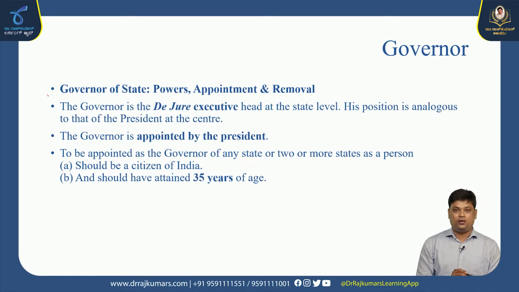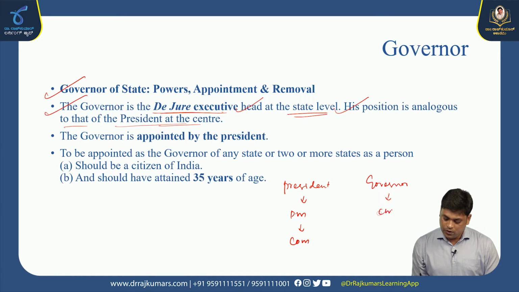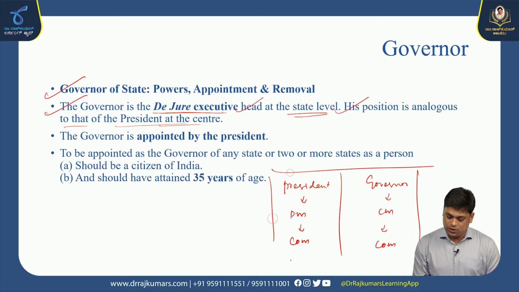Now, the governor of a state: the powers, appointment and removal. The governor is the de jure executive head at the state level; his position is analogous to the president at the center. As I told you earlier, at the center you have the president, prime minister and council of ministers. Here you have the governor, chief minister and the council of ministers. So in the center, the president is the head, and in the state, the governor is the head.